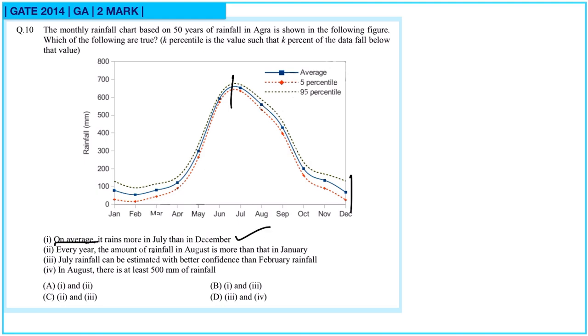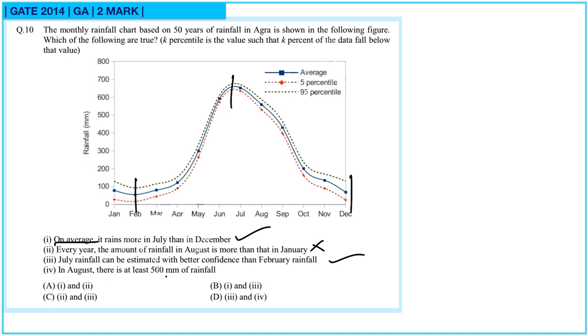Option B, every year the amount of rainfall in August is more than that in January. We cannot say if this is the case for every year. This is the data for 50 years, so this is the average data. So B cannot be said surely. Option C, July rainfall can be estimated with better confidence than the February rainfall. Here the dispersion in values is small as compared to February. So option C is correct.